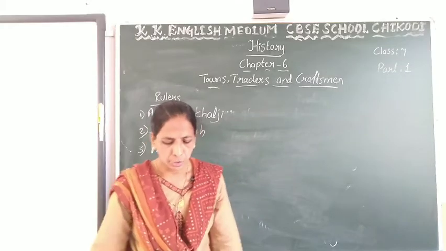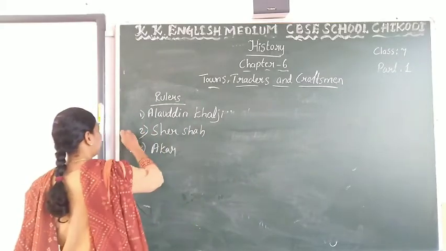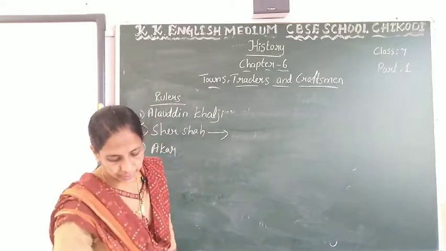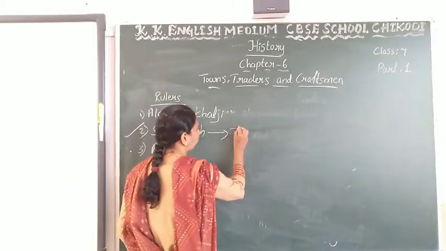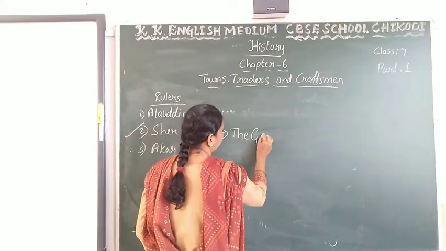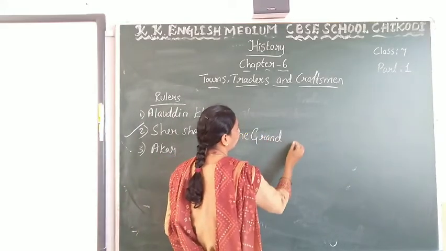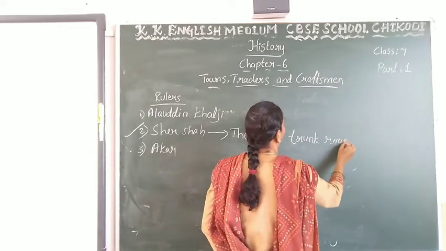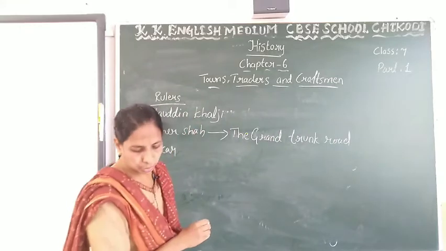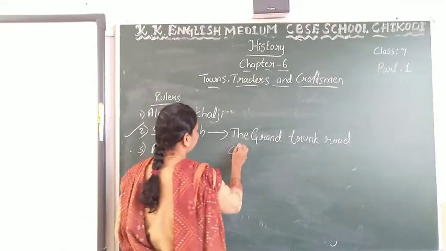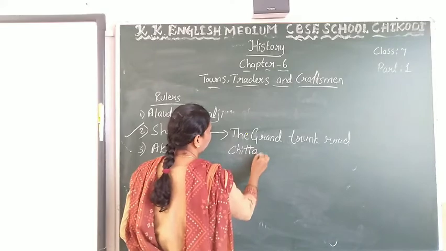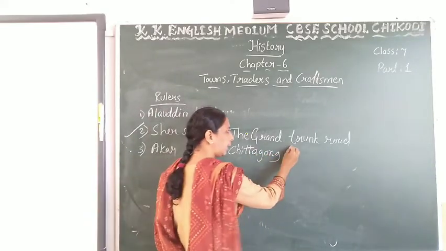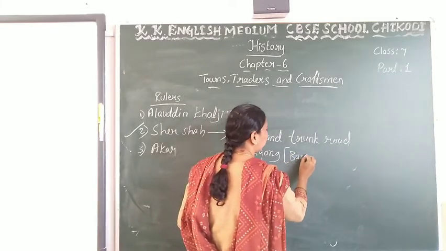And Sher Shah built the Grand Trunk Road. Where? In Chittagong, which is present day Bangladesh.